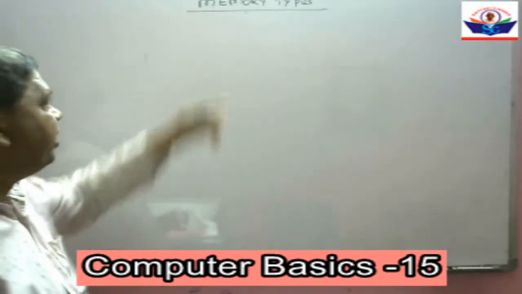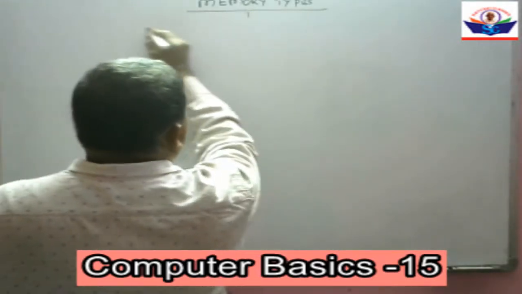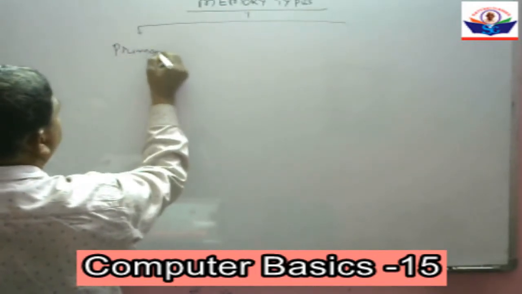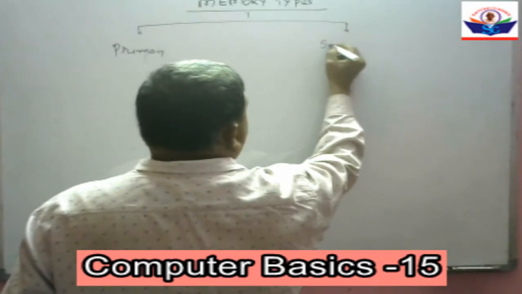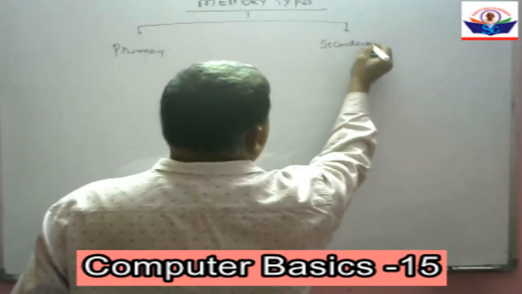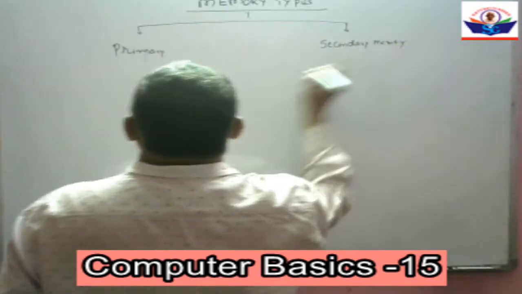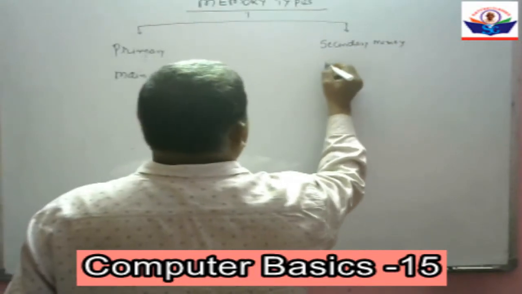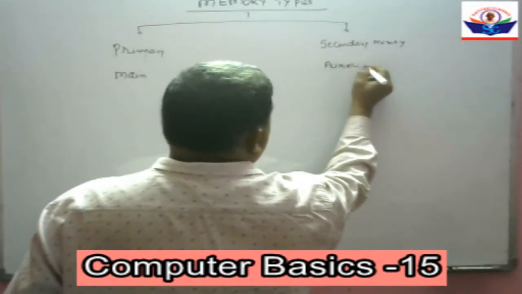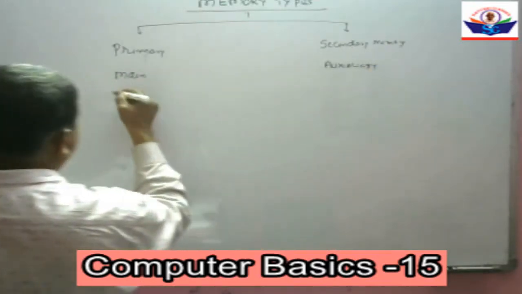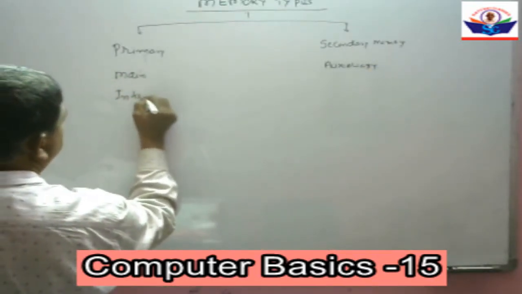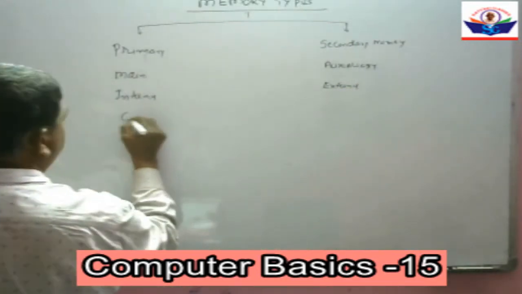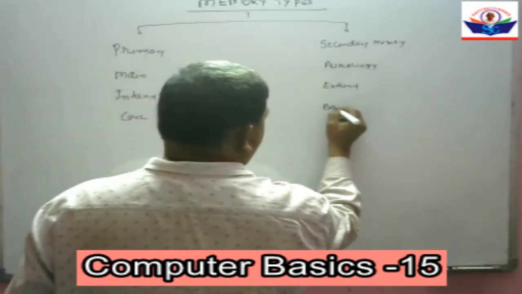We are discussing the topic memory types. Under memory types we have primary memory and secondary memory. Primary memory is also called main memory. Secondary memory is called auxiliary memory. Other names are internal memory, external memory, core memory, and backup memory.